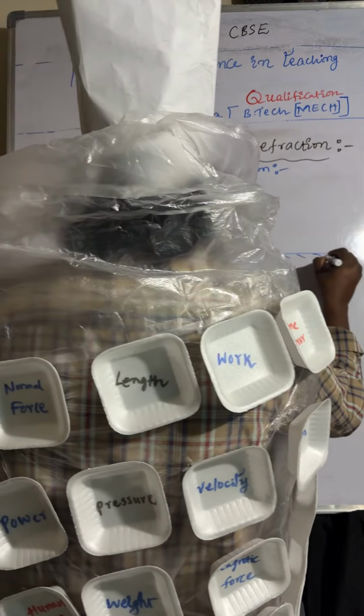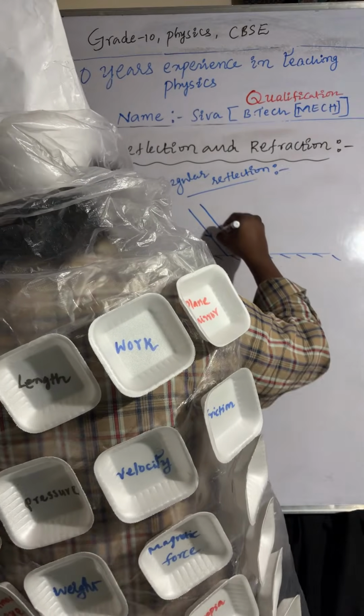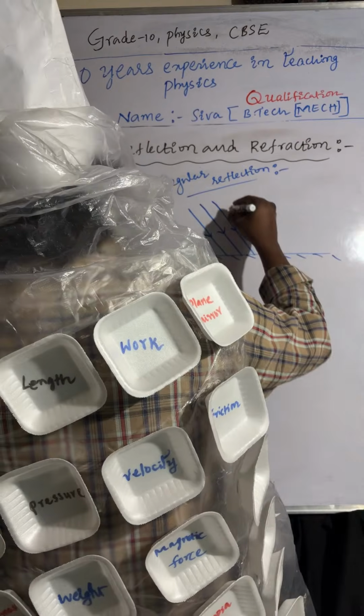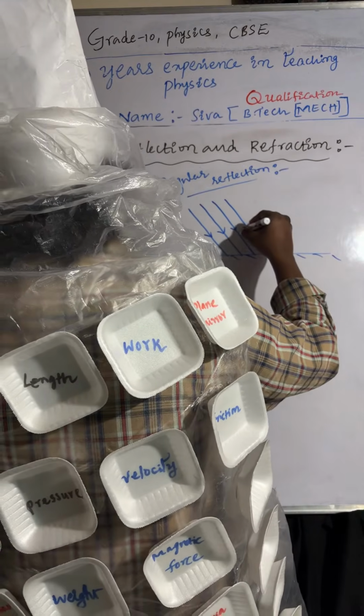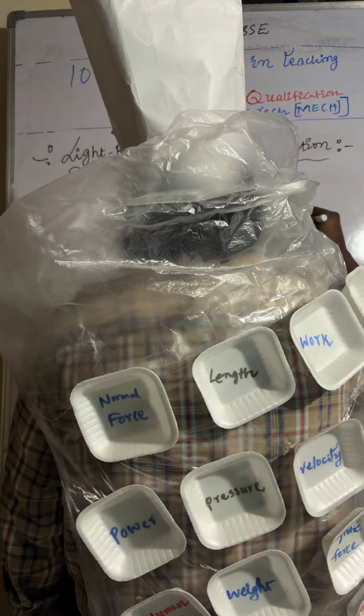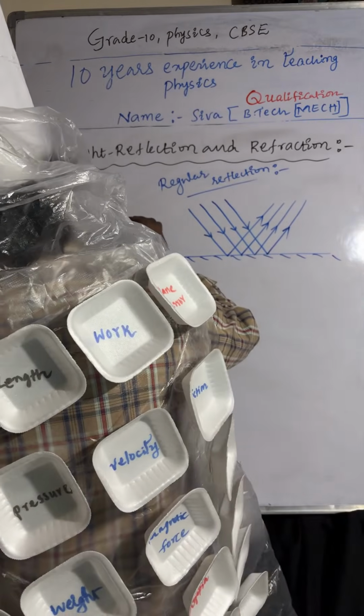These are the incident light rays, and they are parallel. Then the reflected light rays are also parallel to each other. This type of reflection is called regular reflection.